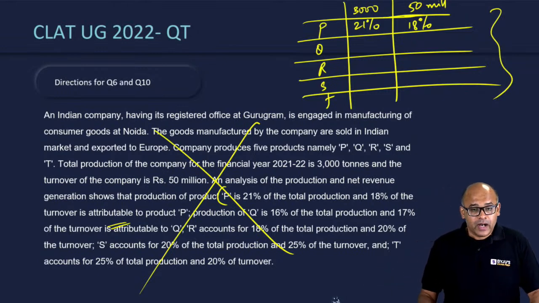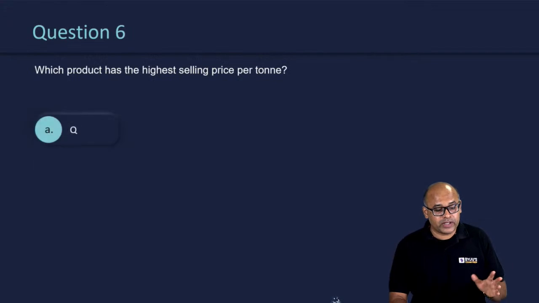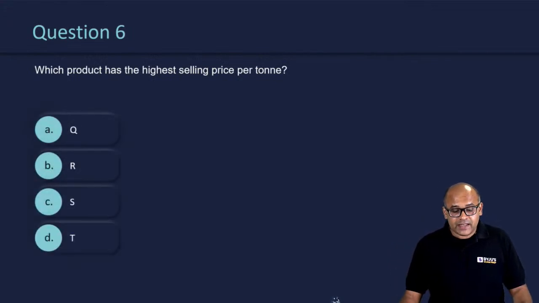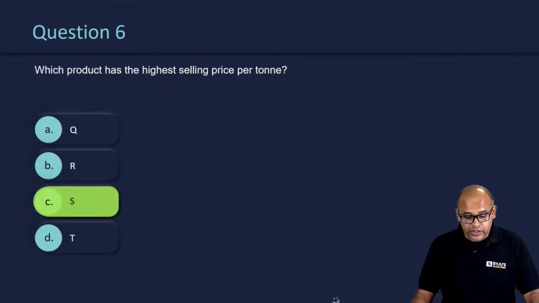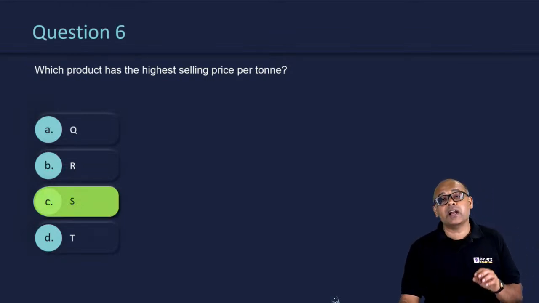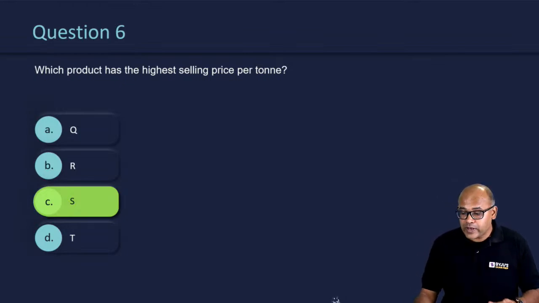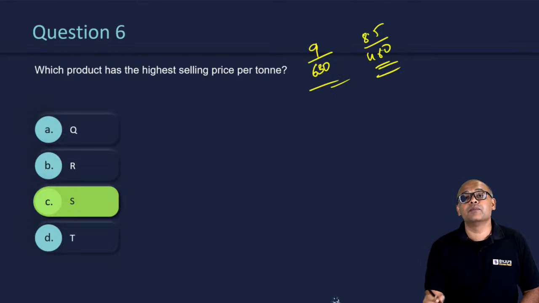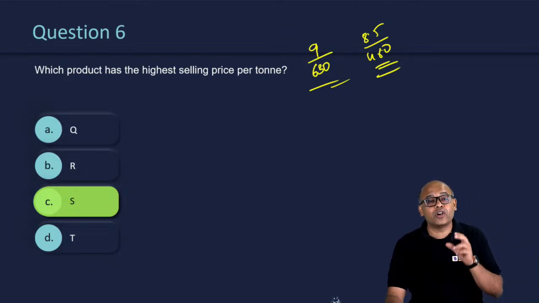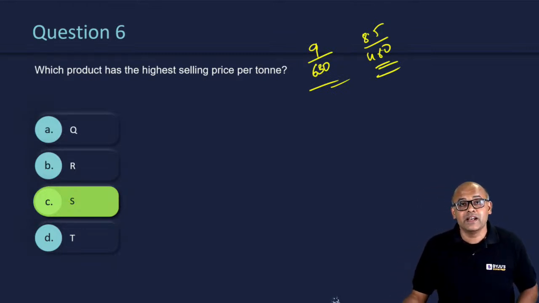But anyway, let's take a look at what the answers are. Which product has the highest selling price per ton? The correct answer for this is option S. Now in this, if you're looking at the highest value calculation, you're looking at 9 by 630 for one, and similarly 8.5 by 480 for another, and so on. So the fractions become a bit tedious to look at. You're not supposed to calculate exactly like this, but you're supposed to approximate it. So you can see this is 1/7.